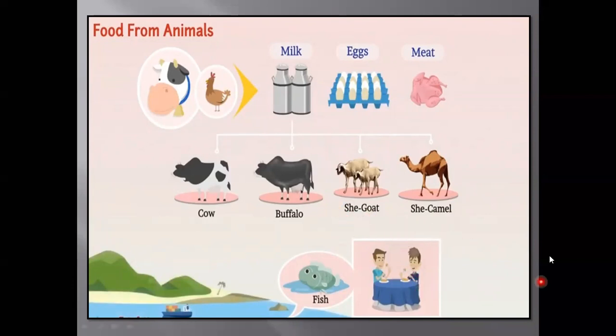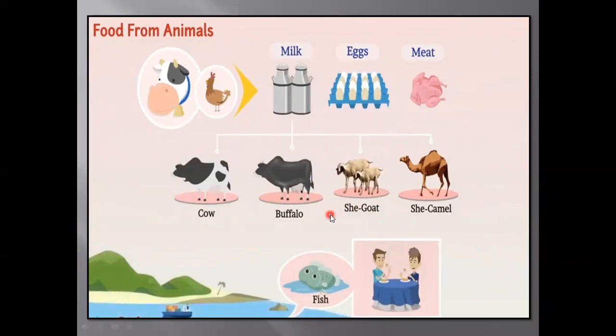The rearing and caring of animals for food and other products is called animal husbandry.